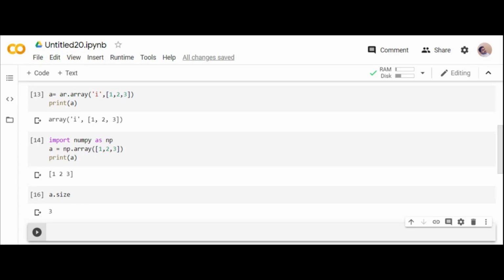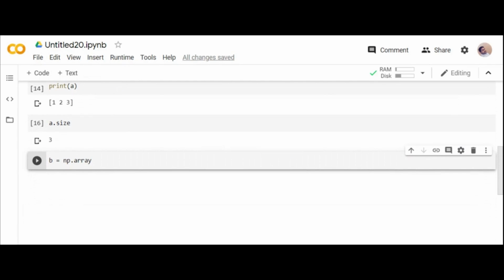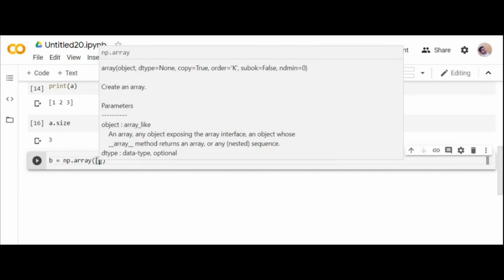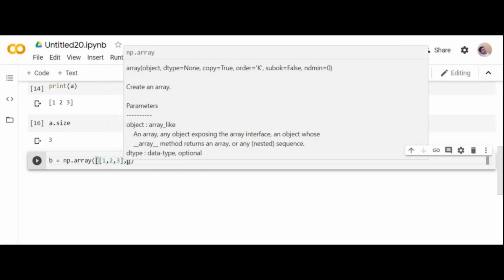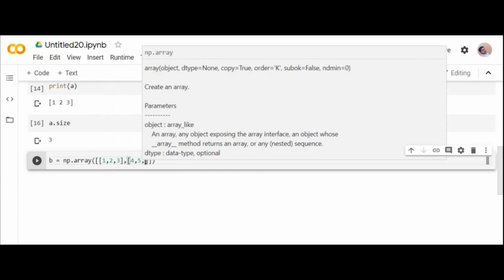See, if you want to go for multi-dimension, then you can simply go for this method, np.array of. You just include one more brace so that it will understand you are giving a multi-dimension array.